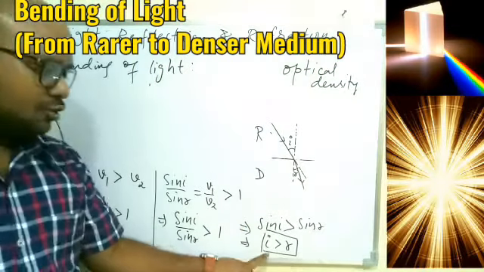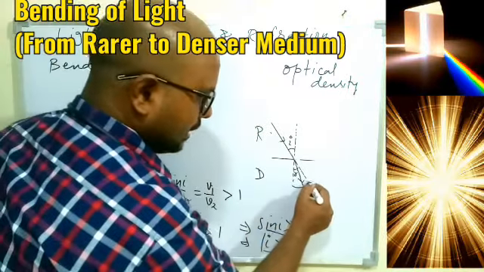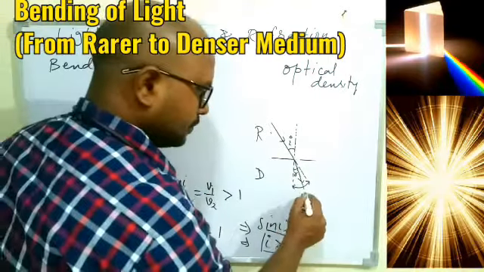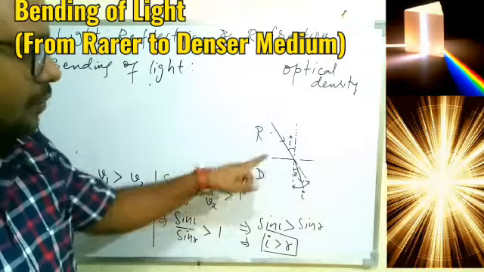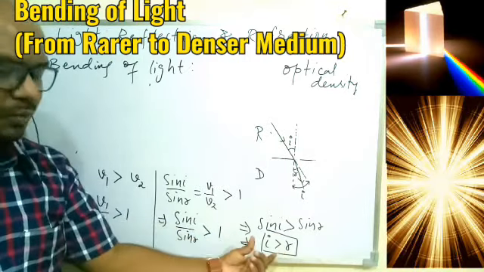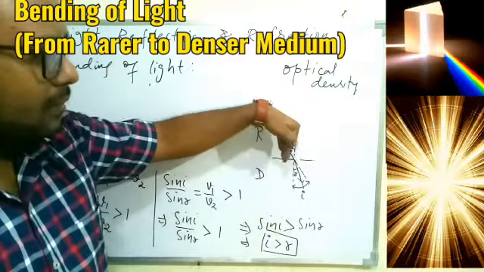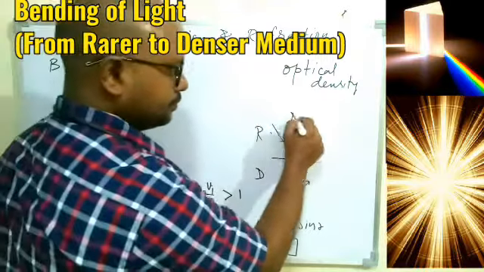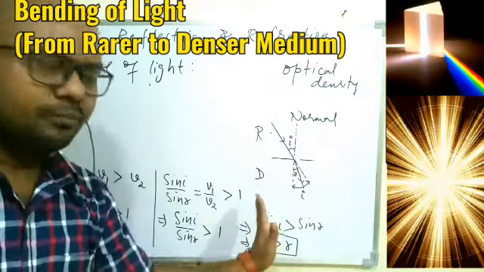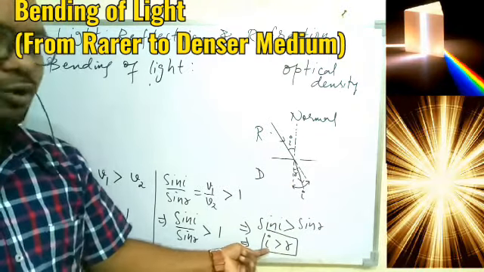So it is understood from here that I must be greater than R, and we know this overall angle is nothing but the vertically opposite angle of I. So this is also I. So this entire angle is I, and this is R, which must be less than I. It is understood from this relation that R can be less than I only if the light bends towards the normal. So if this is the normal, only if the ray of light bends towards the normal can the angle of refraction be less than the angle of incidence.